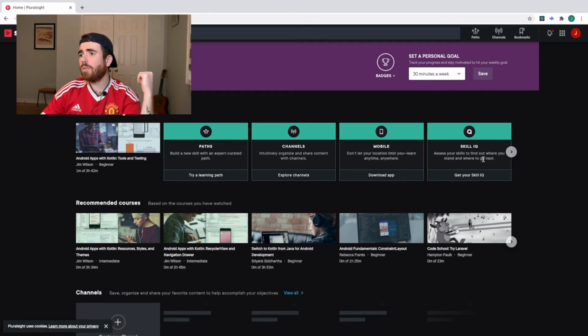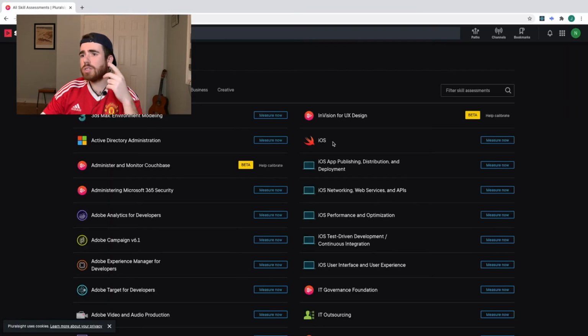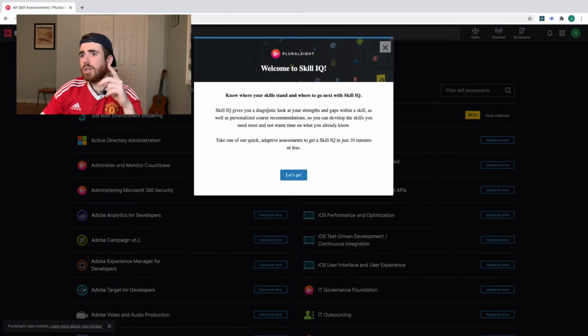Assess your skills to find out where you stand. So SkillIQ. I've also seen SkillIQ. It gives you a diagnostic look at your strengths and gaps within a skill, as well as a personalized course recommendation. Okay, cool. So this is actually pretty sweet. You can pick a topic, do a quiz, and then it recommends a course to you based on your results, whether you're beginner, intermediate, or advanced.